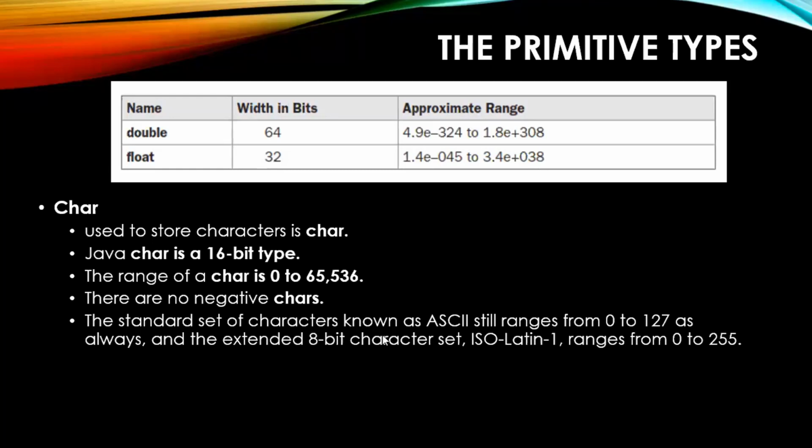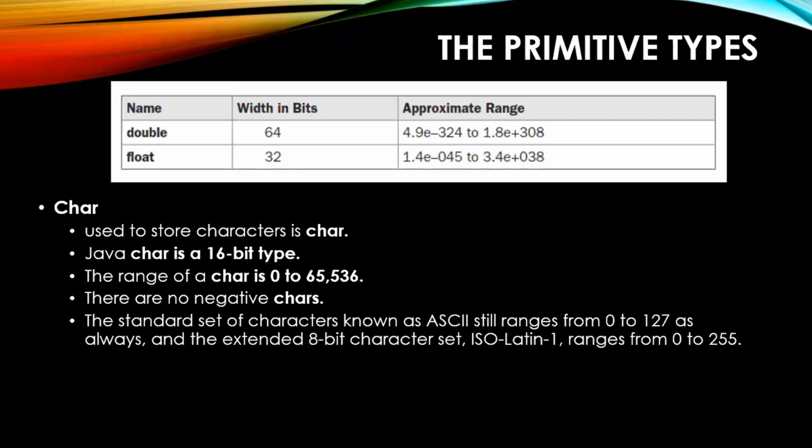See, with respect to Java, a character will be occupying 2 bytes. That means 2 raised to 16 will be the maximum capacity. Now you are saying that if it is using 1 byte, that means 8 bits, 2 raised to 8, then it will be a maximum of 256, right?